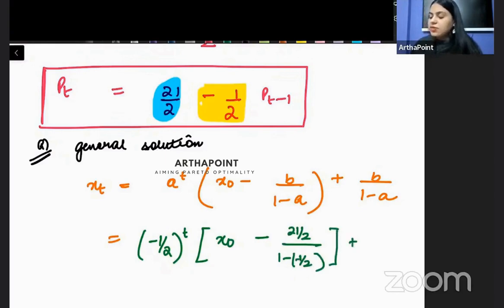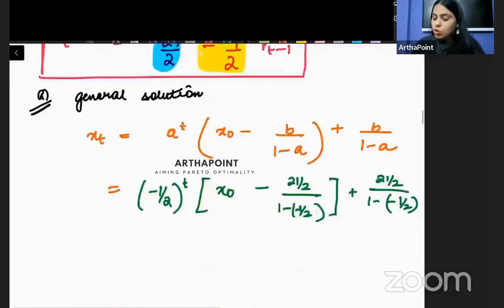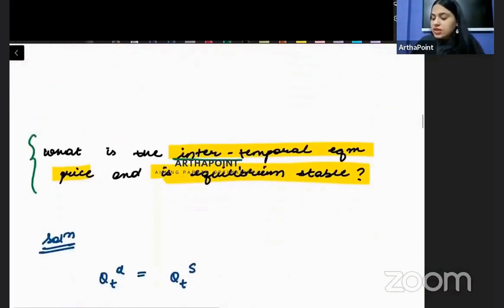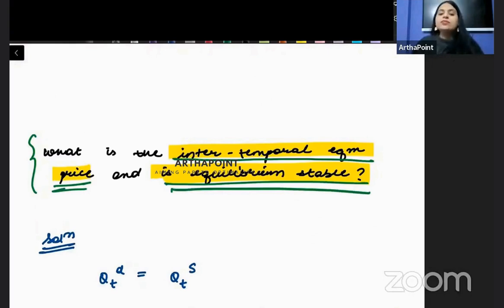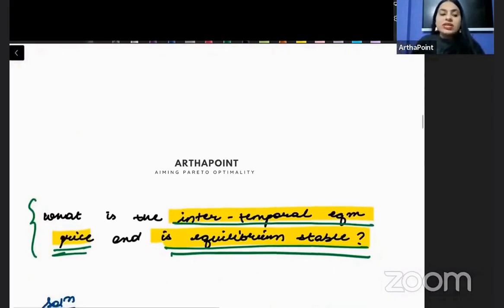प्लस b की जगह पे what will you plug in? You will plug in 21 by 2. a की जगह पे what will you plug in? माइनस. This is the general solution to your difference equation. Question is not asking general solution. Question is asking what is intertemporal equilibrium price and what is the equilibrium stable. Question ये नहीं पूछ रहा है कि difference equation क्या है. I am just doing that to show you what the difference equation is. Question is asking intertemporal equilibrium price and is your equilibrium stable or not.